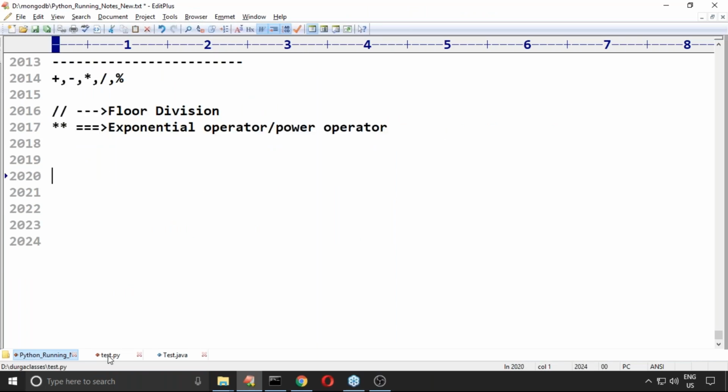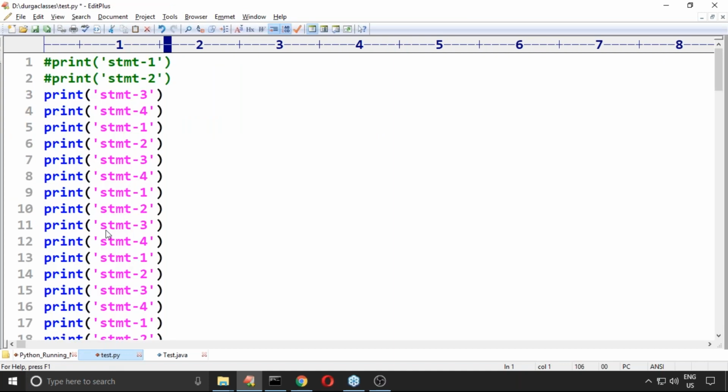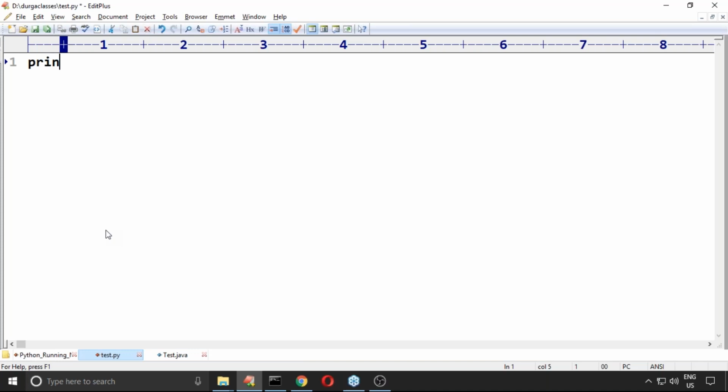Now have a look once. Here I'm taking print of 10 plus 20, then 10 minus 20, then 10 into 2, and next 10 percentage 2.